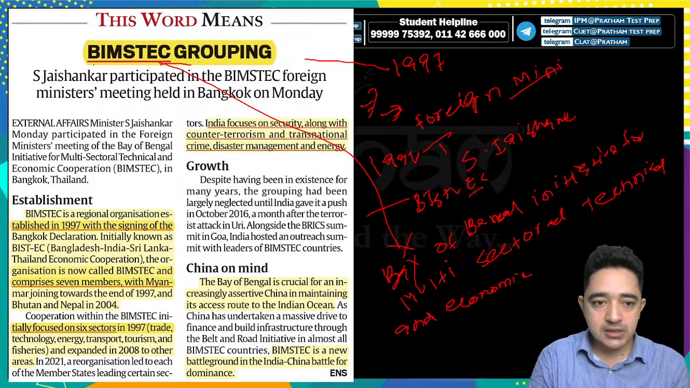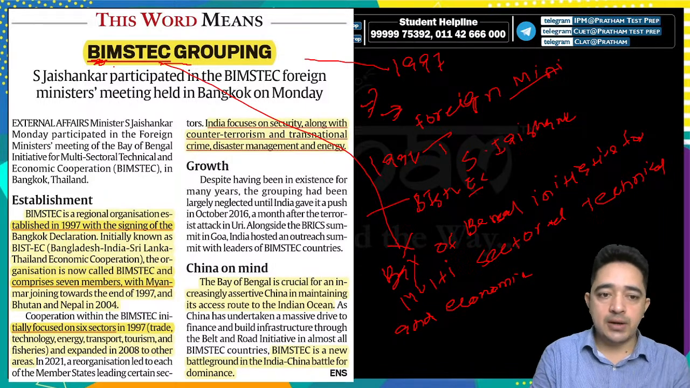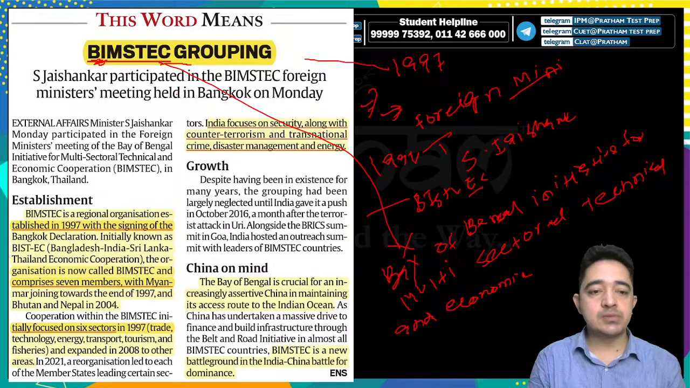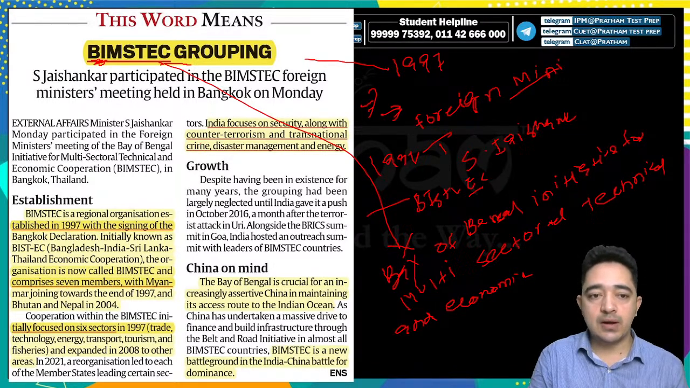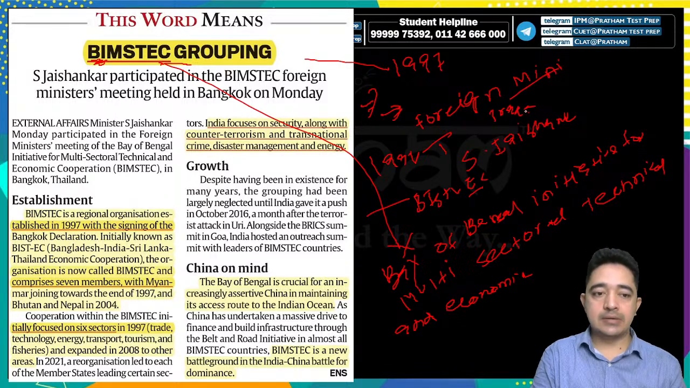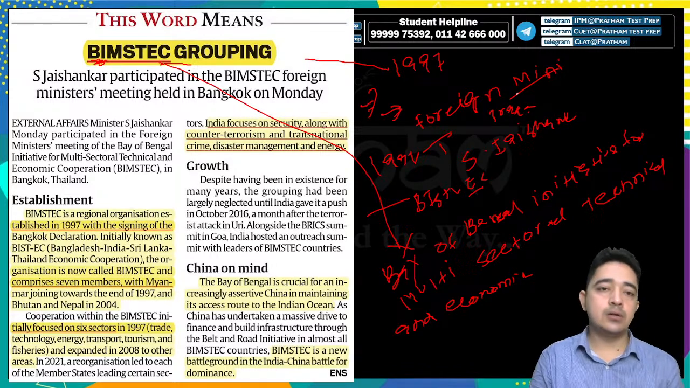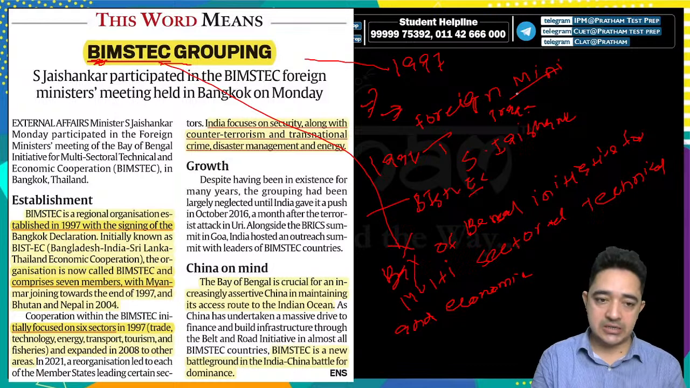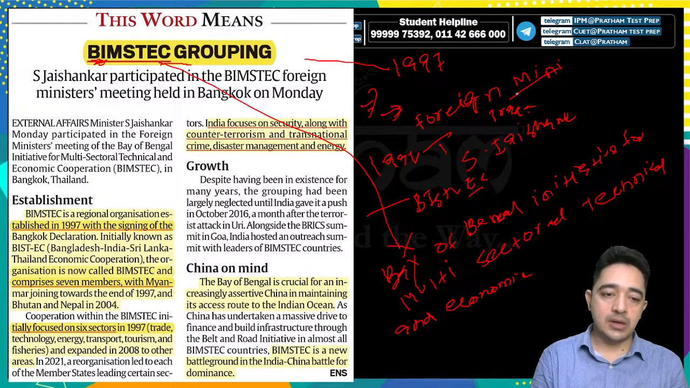As we can see, it comprises 7 members, with Myanmar joining towards the end of 1997 and Bhutan and Nepal in 2004. So the last countries that joined BIMSTEC are Bhutan and Nepal in the year 2004, right? And the cooperation initially focused on 6 sectors in 1997: first trade, second technology, third energy, and then transport, tourism and fisheries. So make sure you remember trade, technology, energy, transport, tourism and fisheries.